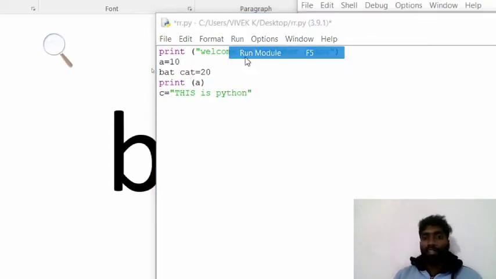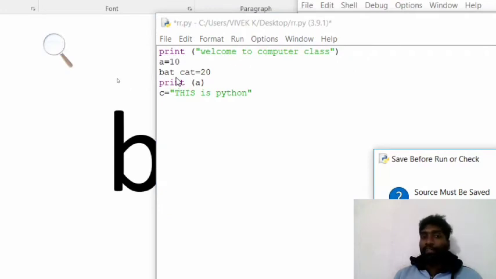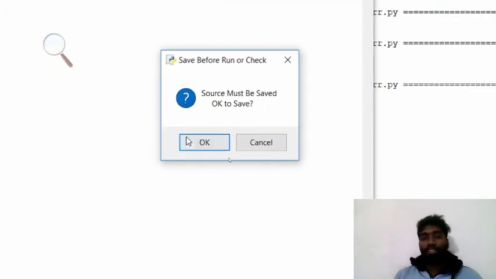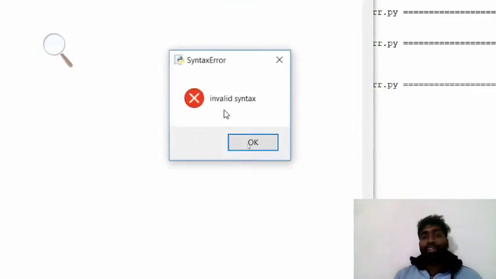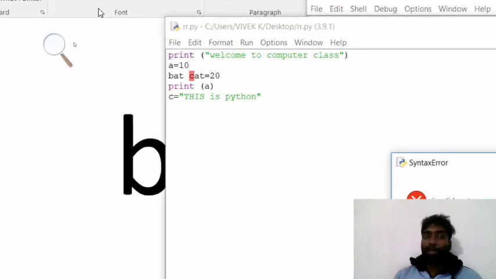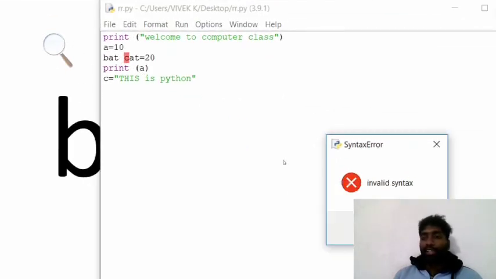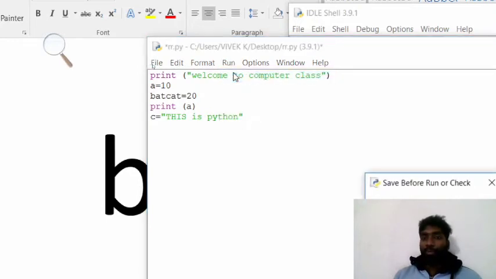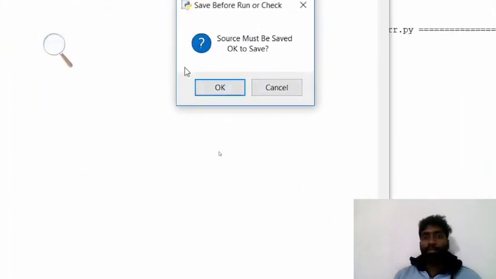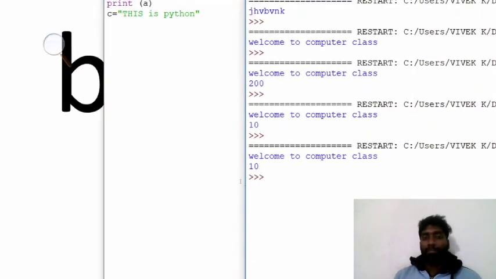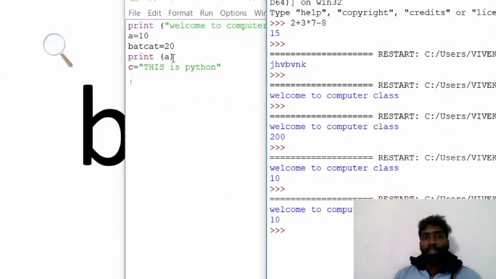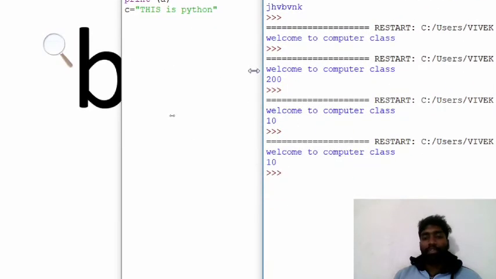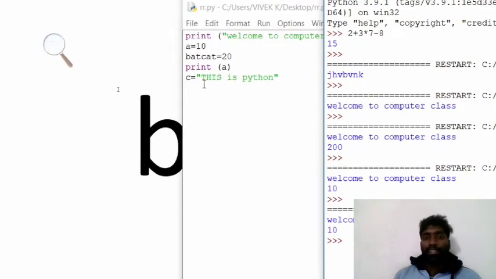Can we see the error? Now see, run mode. I already told very clearly that a variable name should not have a space. But here I mentioned a space. I am saving. Here see, it shows invalid syntax. Why is it showing invalid syntax? Because I gave a space here. If I remove the space and run the program, source must be saved. Save. See, b value, no error. See, this is a Python program.